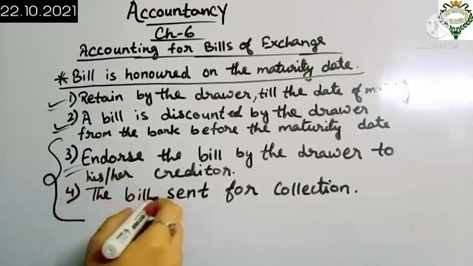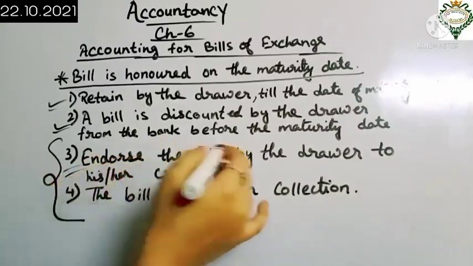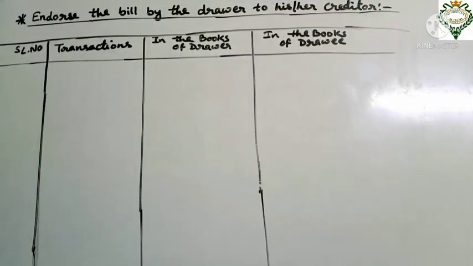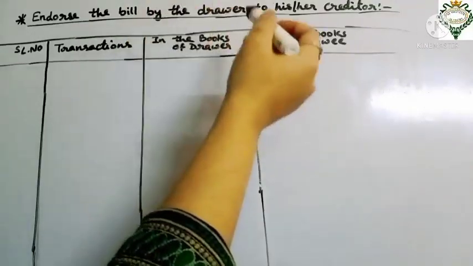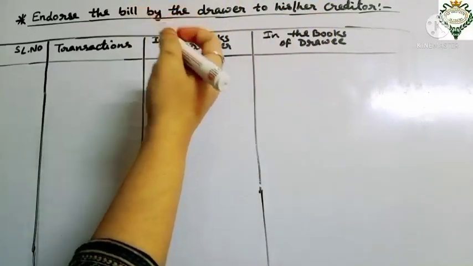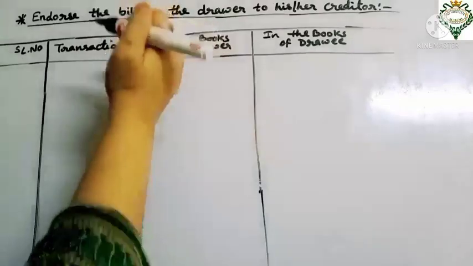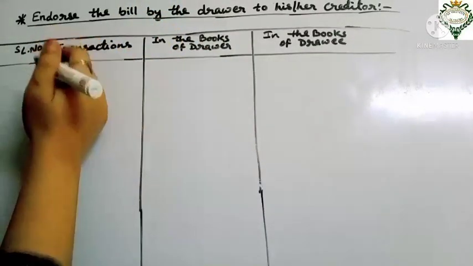So come to the accounting treatment of endorsing the bill. When the drawer endorses his bill of exchange to his creditor, what journal entry should be passed? We will know that by following the transactions.